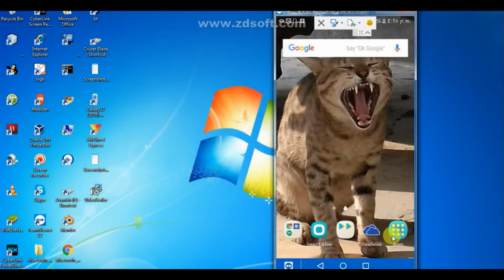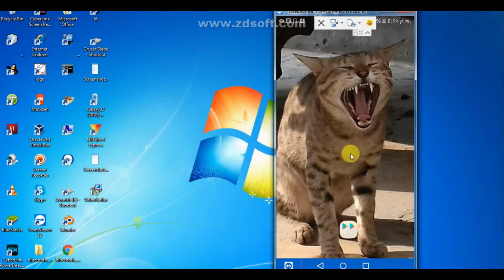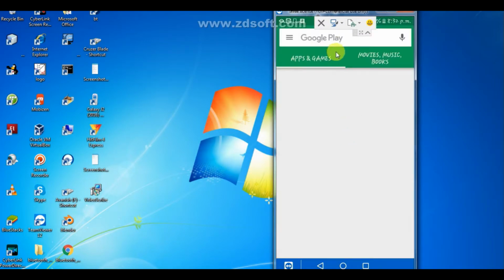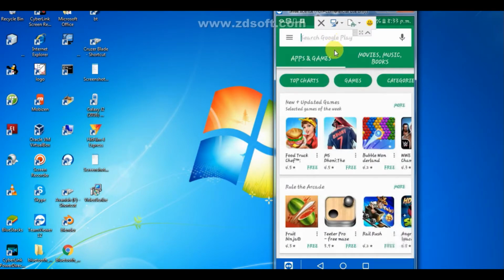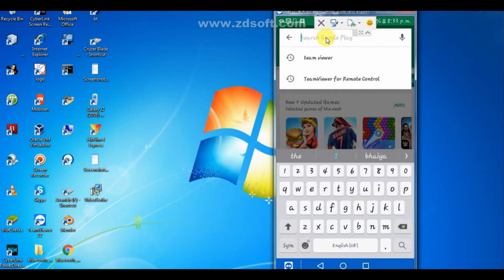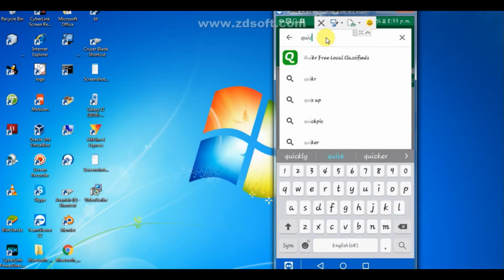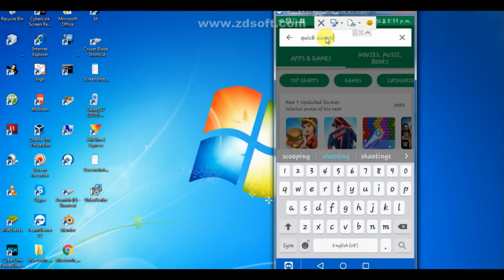On your smartphone, first of all, open Play Store and search for Quick Support for Samsung. So I am using a Samsung phone.